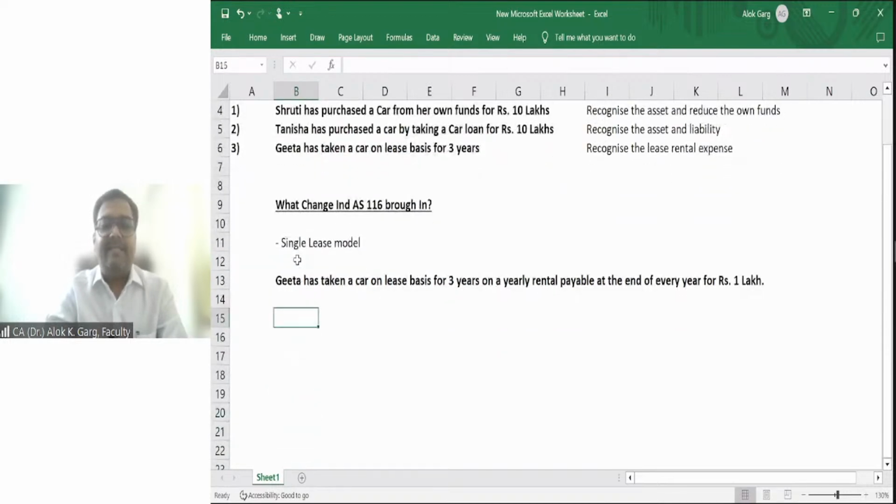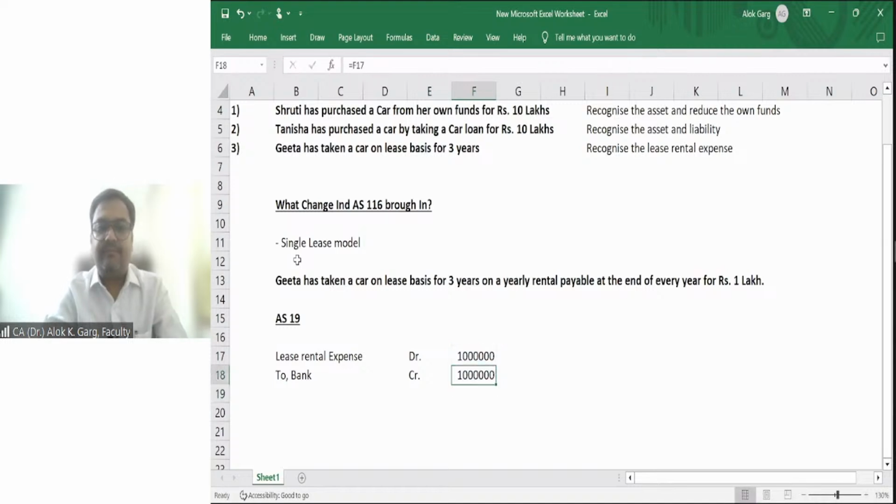What is my AS19 accounting? My AS19 accounting is lease rental expense debit, right? To bank, credit. What is the amount? Every year the amount is 1 lakh. Okay.